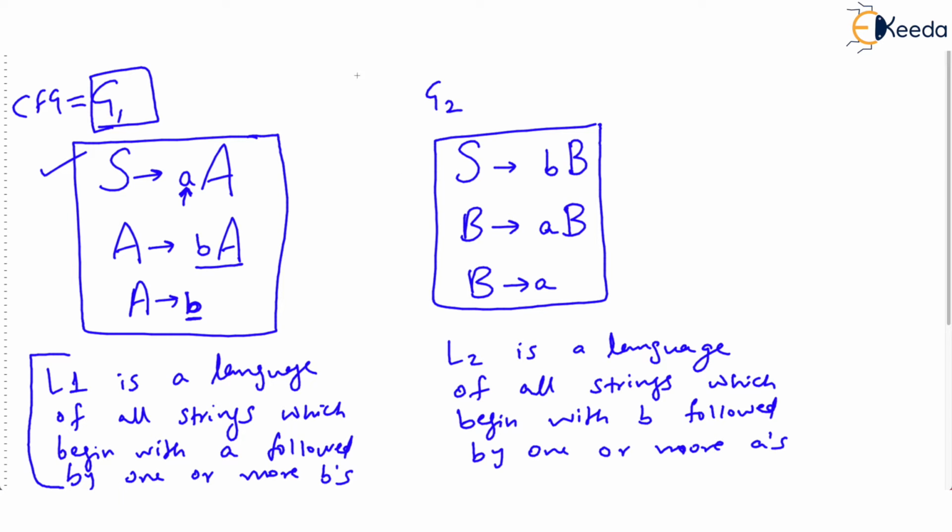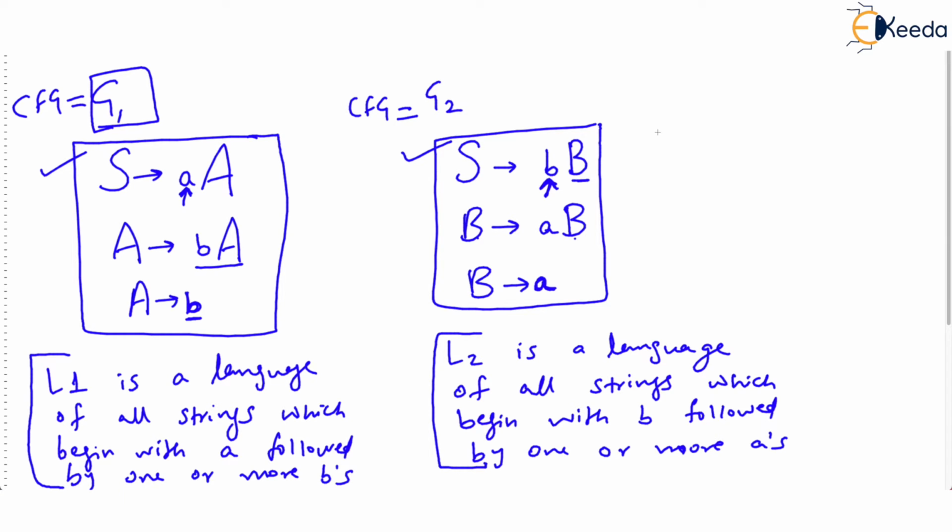And the second grammar, CFG G2: S derives small b followed by capital B, but capital B derives small a followed by capital B, and finally capital B can end up with small a. Now it is visible that the start symbol will always give one b in the beginning, only a single b, and then this capital B can derive one or more a's. That's what I have described here.